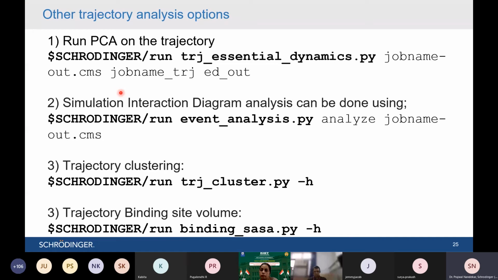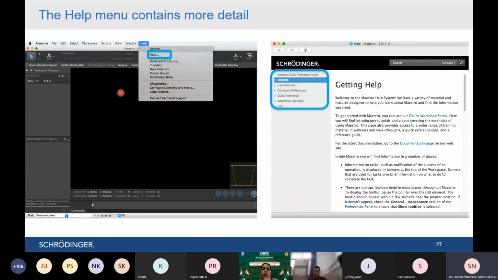If you are very thorough in the field of MD simulations, you might have heard of these terms like PCA analysis, normal mode analysis, clustering analysis. So those analyses can also be done with the Schrodinger suite. So almost every type of analysis can be done. So it's all pretty straightforward in case of Schrodinger suite, which you can analyze and study using Schrodinger suite. So I hope so far you have got the idea.